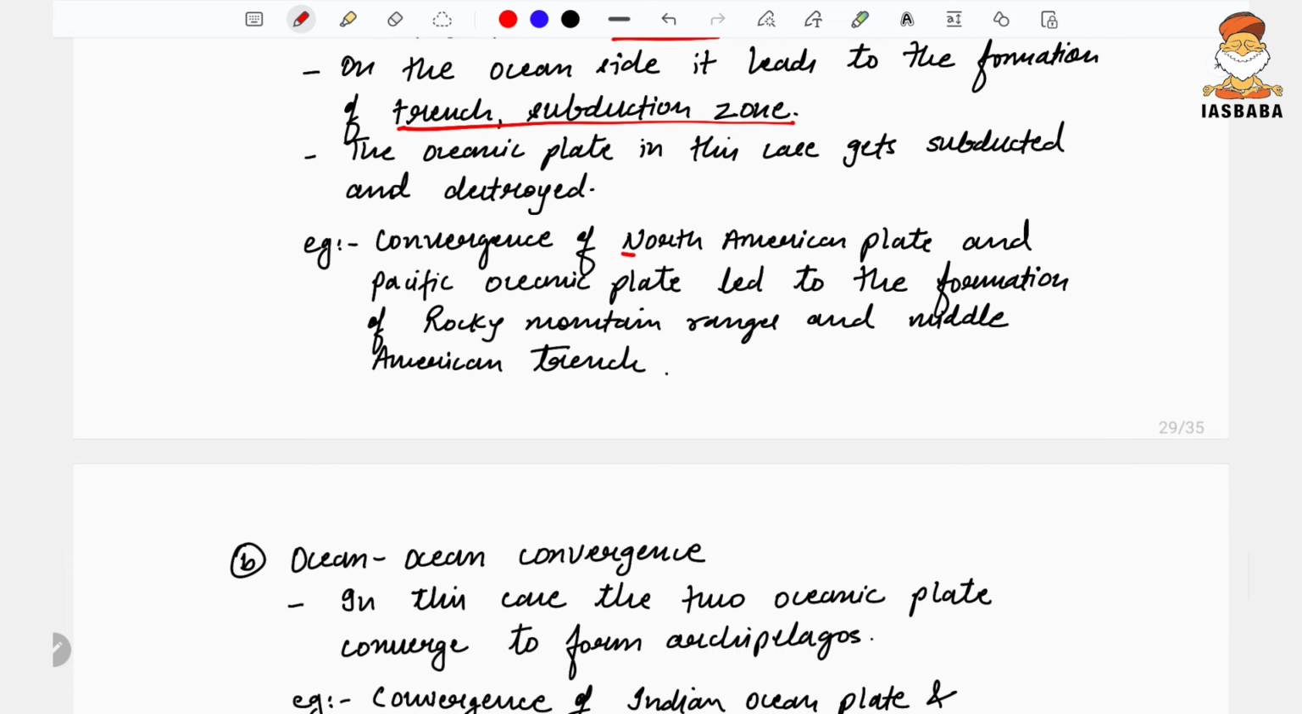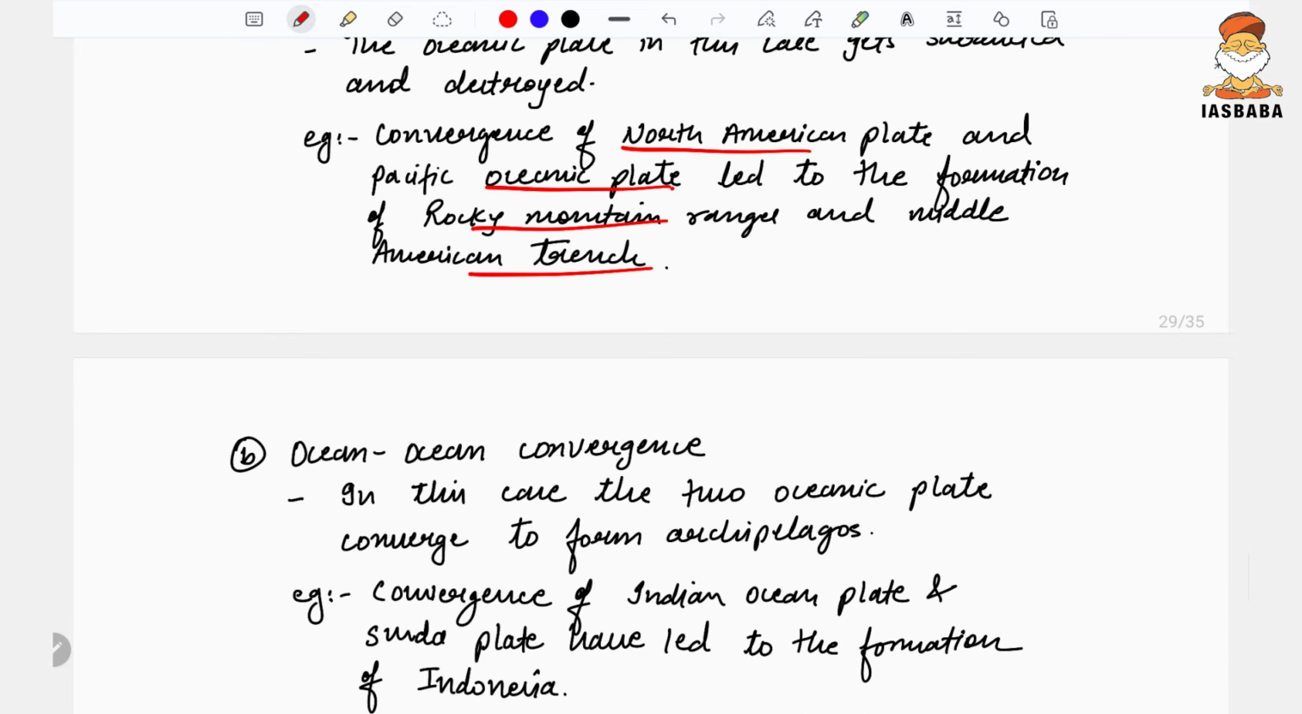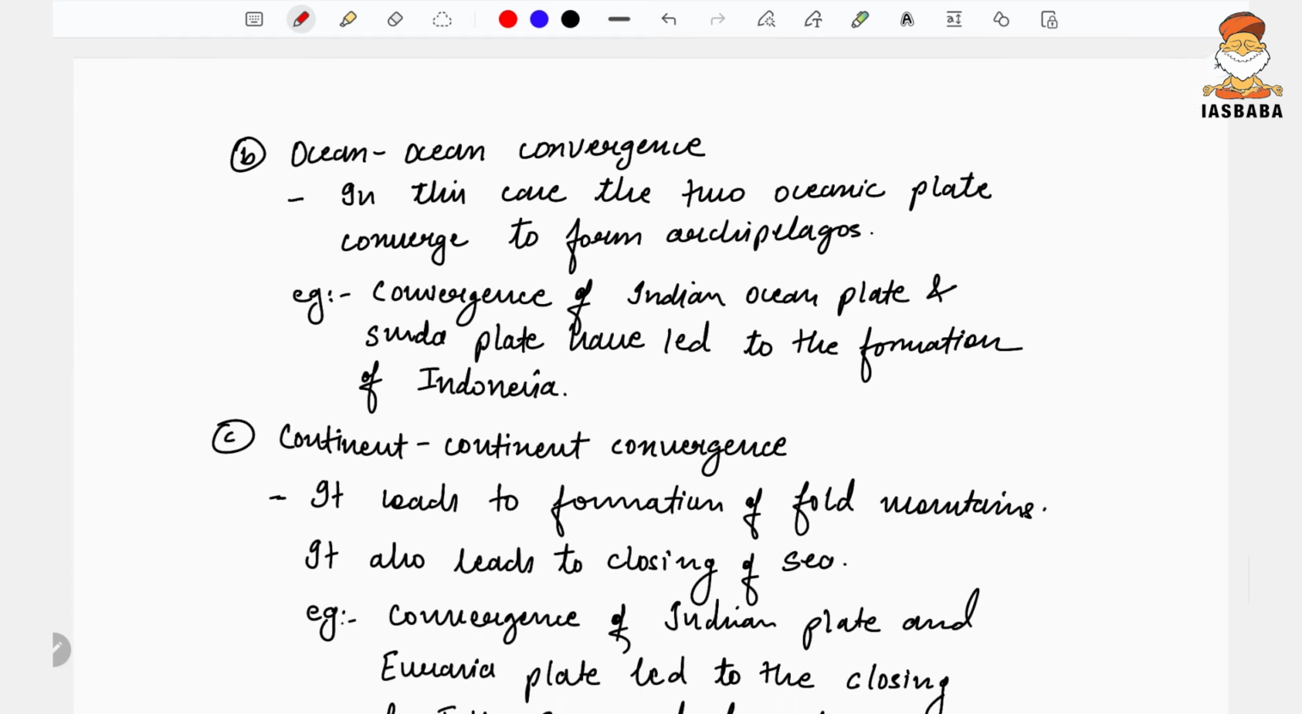Example: the convergence of the North American plate and the Pacific Ocean plate led to the formation of the Rocky Mountains, the Middle American trenches, etc. And with this, the extension of the Pacific Ocean plate had taken place, and further, the westward movement of the North American and South American plates had taken place.